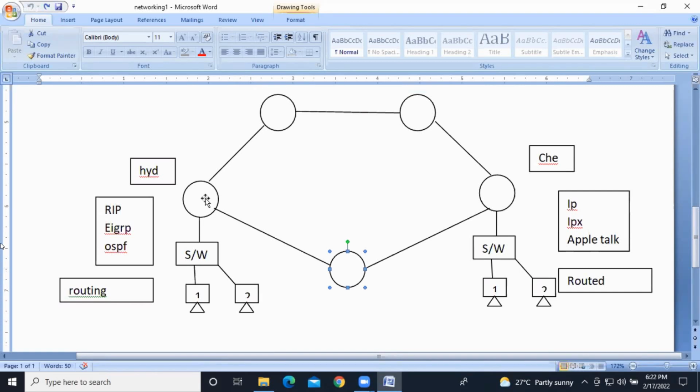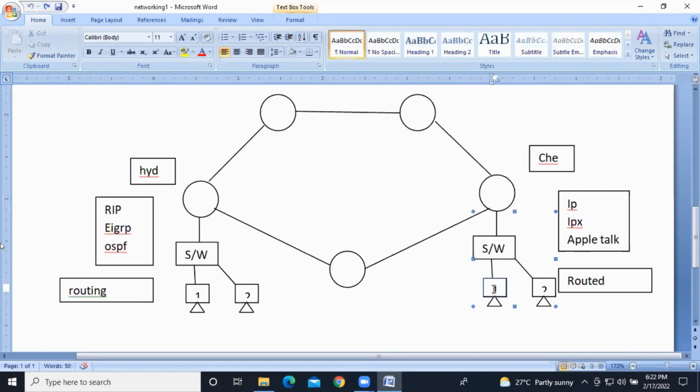So the neighbor's router address is automatically captured and maintained in the routing table. Clear? Now we send the data to the Chennai network. In the Chennai network, we are trying to send to machine 1. So who is going to send to machine 1, guys? Routed protocols. Routed protocols, for example IP, Internet Protocol, IPX, AppleTalk. IP in normal computers, IPX in IBM, AppleTalk in Apple computers. I hope you got it, guys.